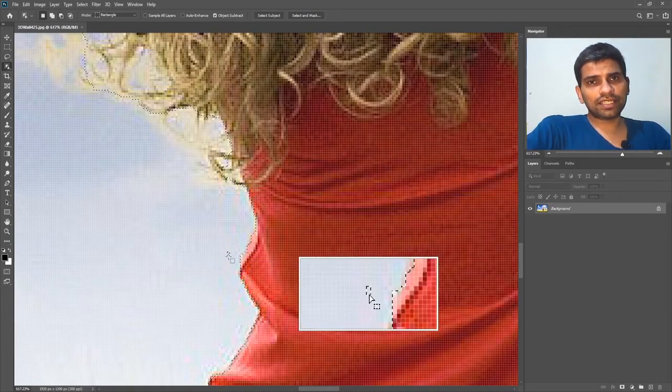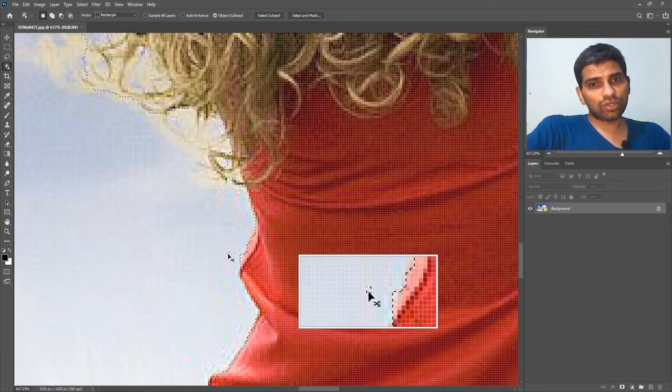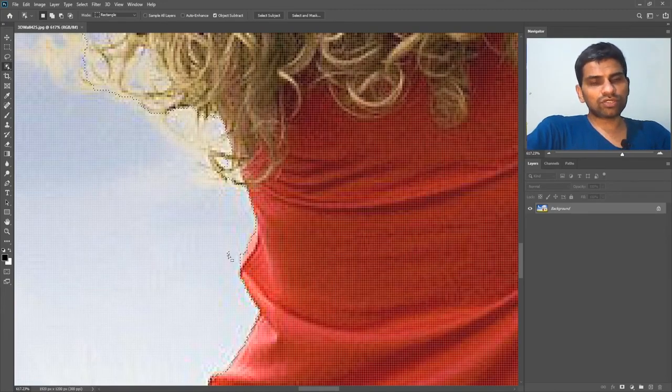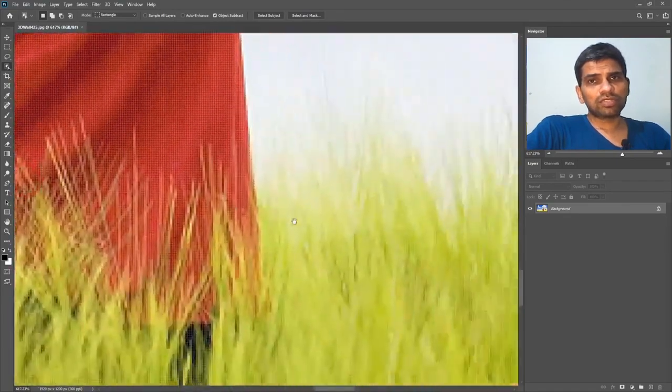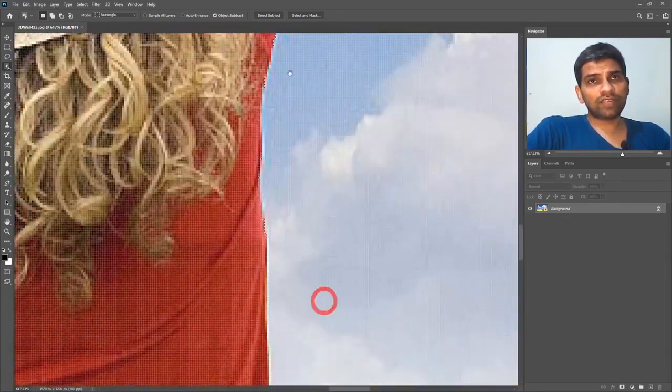Now for this area which is still selected, you can switch to any lasso tool or marquee tool and press the Alt key to subtract it from the selection. Now I will switch to the lasso tool by pressing L on my keyboard, and by pressing and holding down Alt on my keyboard, I can remove this area from the selection. Now I will switch back to the object selection tool by pressing W on my keyboard and pan around the image to see if something else needs fine-tuning here.